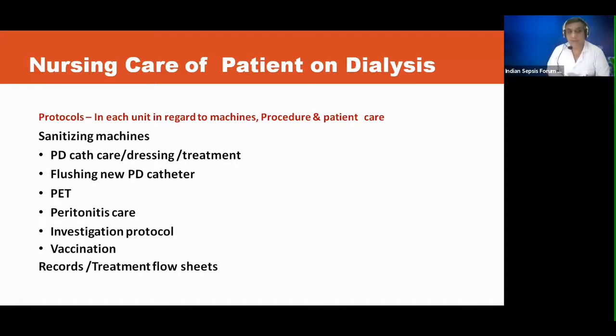If peritoneal dialysis is being done, which is resorted to infrequently now in ICU settings, but some ICUs still do it, then PD catheter care, dressing, treatment, how is the effluent, is it dirty? You have to look at all these things. Flushing new PD catheters, if there is peritonitis, then how to take care of peritonitis, when to suspect peritonitis, when to alert the nephrologist or the critical care consultant, what investigations are required while the patient is on dialysis, has the patient received vaccination, and what are the records and treatment flow sheets for that particular patient.